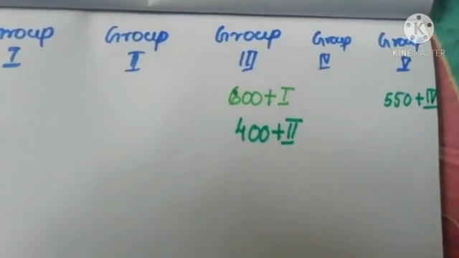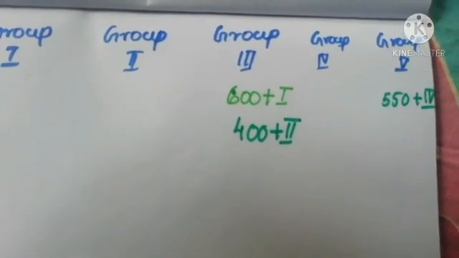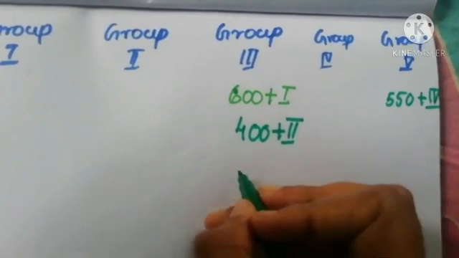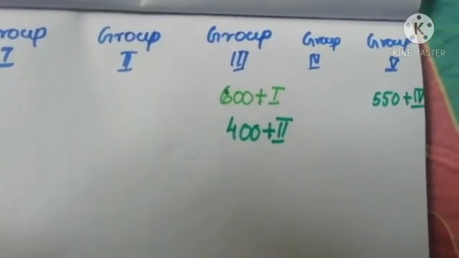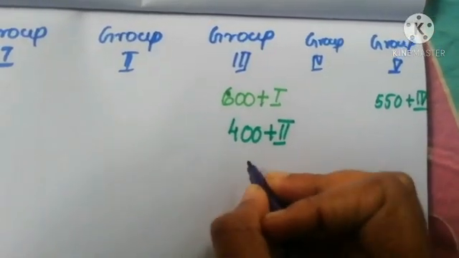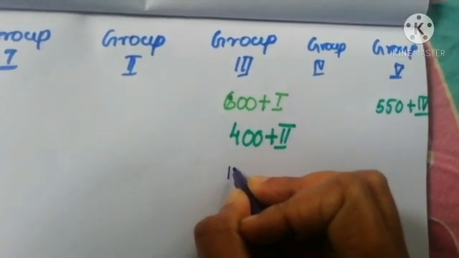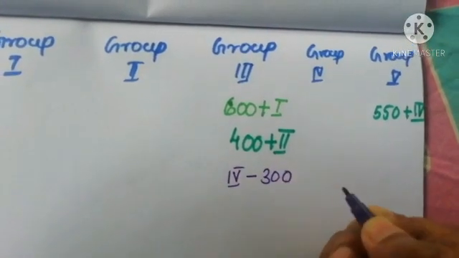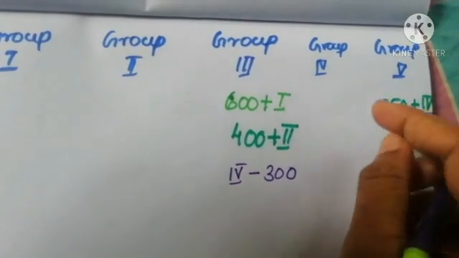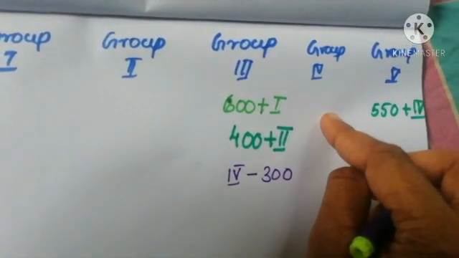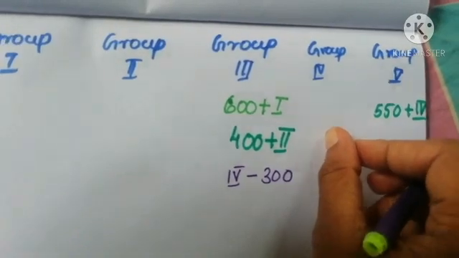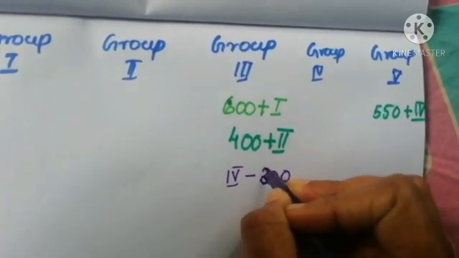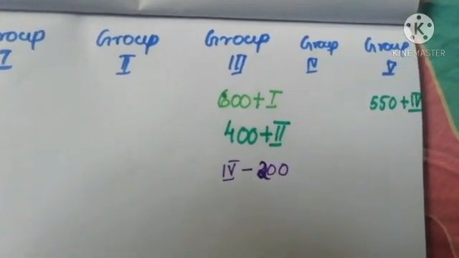Next, the third group got 200 rupees less than the fourth group. Again, here it is coming. The third group got 200 rupees less than the fourth group got. Whatever is got by the fourth group, it is less than that by 200.